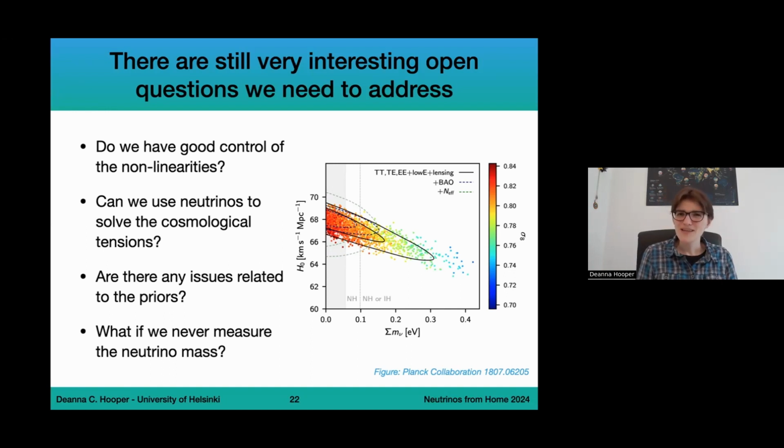Another question we need to ask is, are there any issues related to the priors? When we do these neutrino bounds, should we assume normal hierarchy? Should we assume inverted hierarchy? Should we assume no lower theoretical bound on the sum of neutrino masses? Because we're doing Bayesian statistics here, the priors that we put, so the assumptions that we put on how our data is distributed, are going to slightly impact our results.